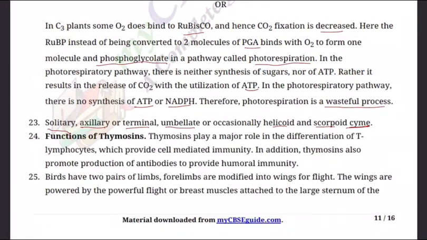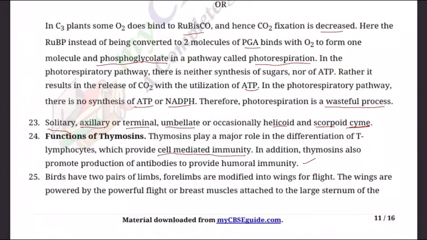Okay. Question 24. Write short notes on the functions of the following hormones. One is thymosin, right? Thymosins. The answer is thymosins play a major role in the differentiation of T lymphocytes, which provide cell-mediated immunity, CMI. In addition, thymosins also promote production of antibodies to provide humoral immunity.